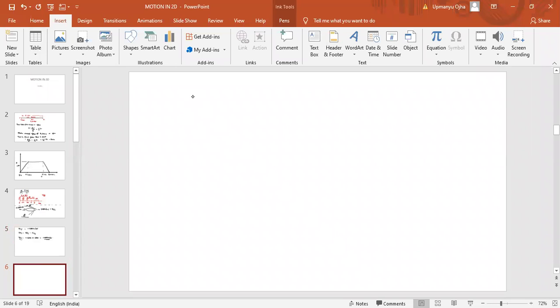Sixth is a very easy problem. You directly have to apply the equations of motion there and you can get the answer. V equal to U plus AT and S equal to UT plus half AT squared. See, simply we can apply V equal to U plus AT. You get the answer.